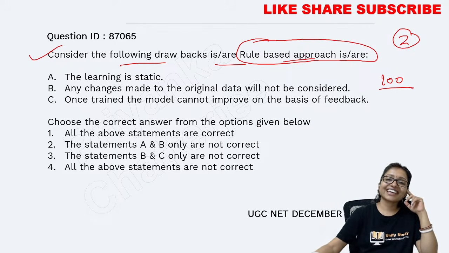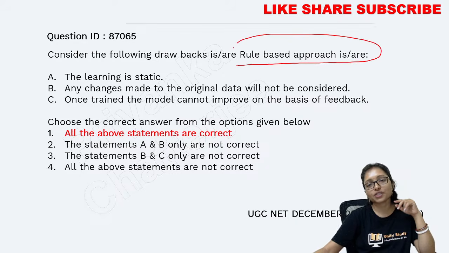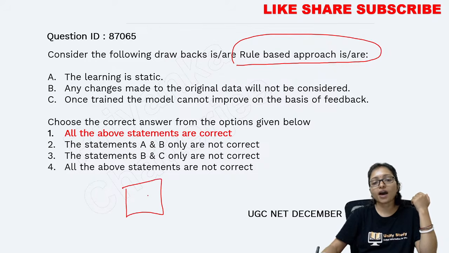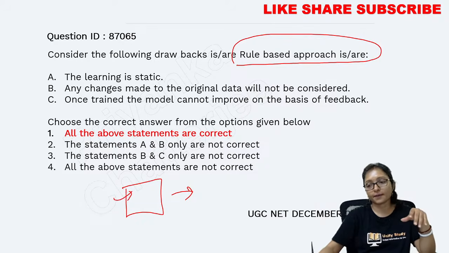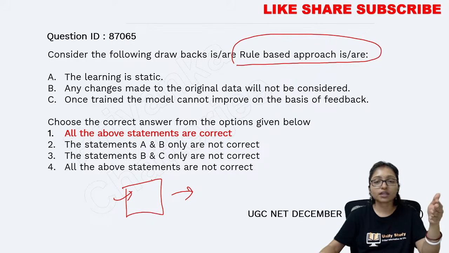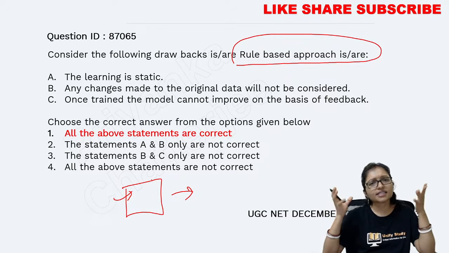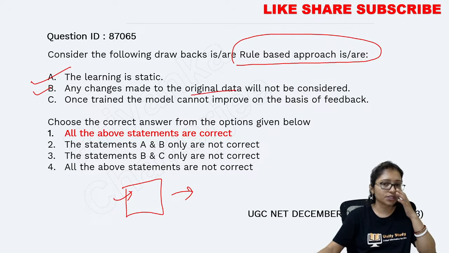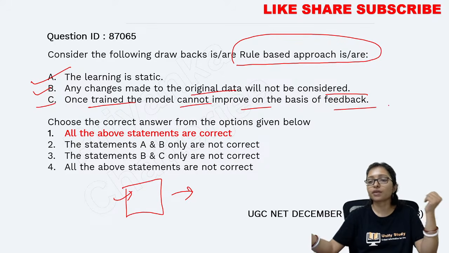Chalo. So here, the rule-based approach. What is the problem of the rule-based approach? Rule-based approach means in machine learning we feed the rules first, and after that the machine works. There is no chance of adding a new rule again. Even when the machine is working, it cannot learn from experience. It is just like static. So the learning is static, any changes made to the original data are not considered, and once trained the model cannot improve through feedback.